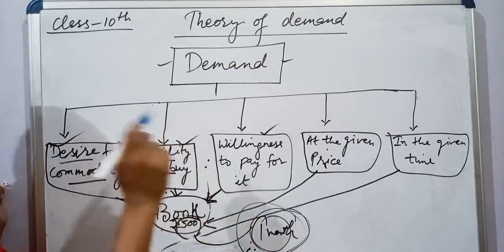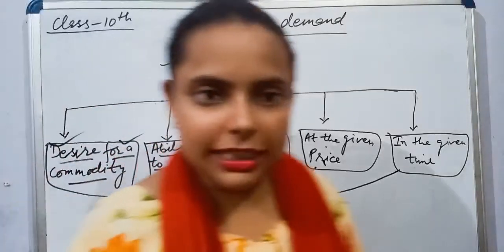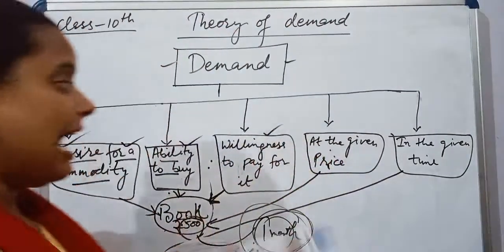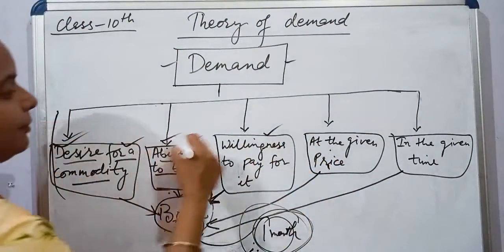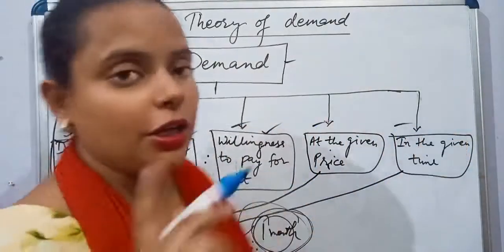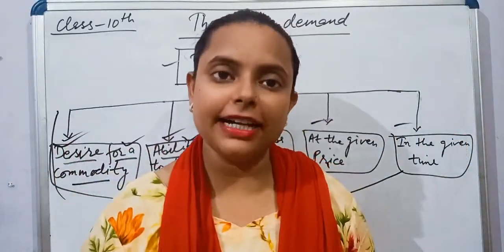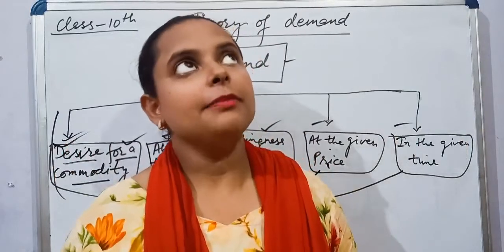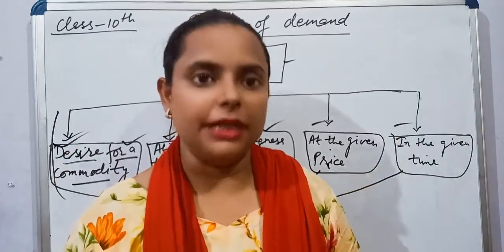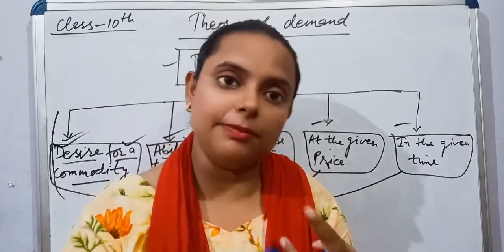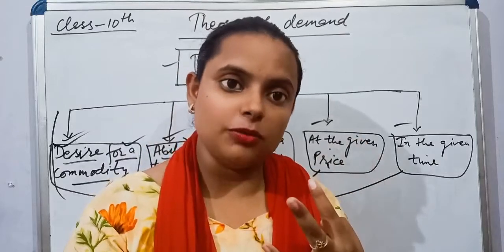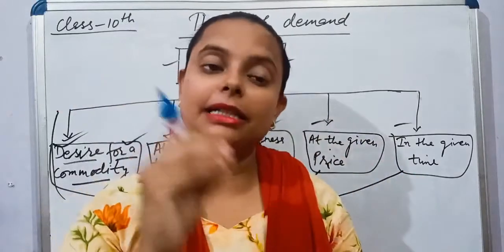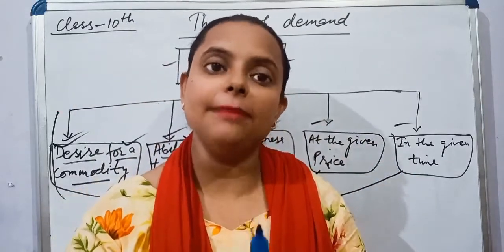So demand for a commodity means that I should have all these 5 points, then only demand for a commodity exists. Otherwise, only thinking about it will not be demand. You have the desire, you have the ability, you have that much money to pay, you have the willingness to pay, at the given price and at a given time period.